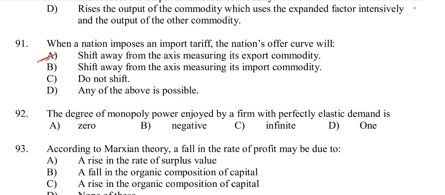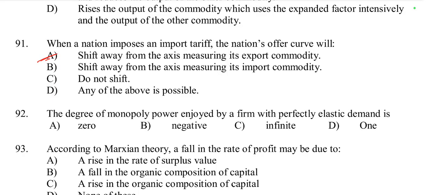So imposing an import tariff increases the domestic price of imported goods. This tends to reduce the volume of imports and can lead to a rise in the domestic price level. As a result, the country will adjust its trade offer to maximize the benefit from its change. Then the shift in the offer curve.